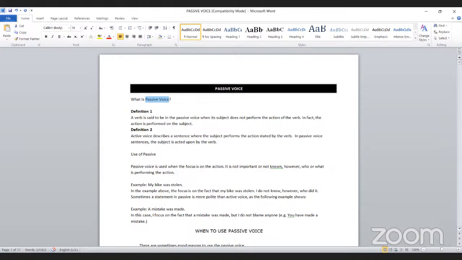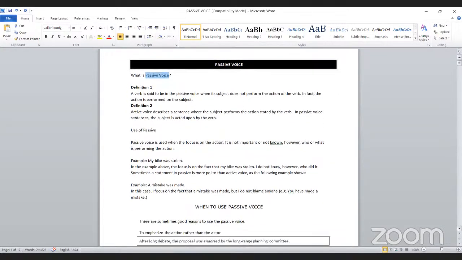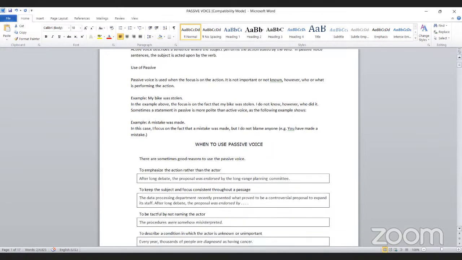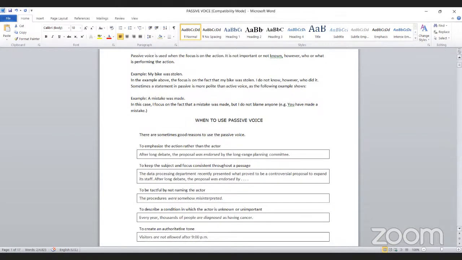And when it comes to the use of passives, our first aim is to emphasize the action rather than the actor. If we need to emphasize the action rather than the actor, we use passive, right? After a long debate, the proposal was endorsed by the long range planning committee. So here we are highlighting the action of endorse, right?